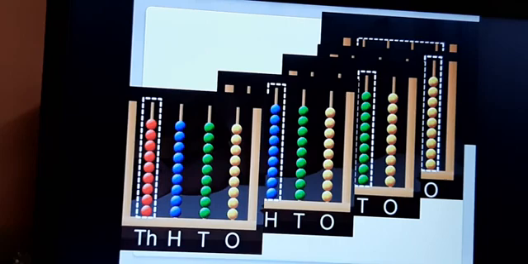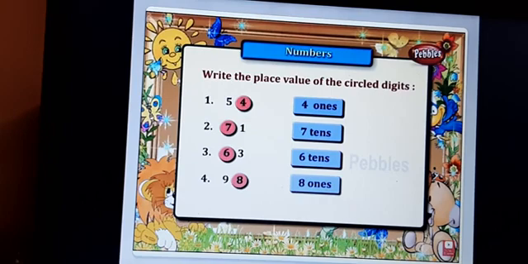Okay children, be clear about this concept. I'll show you some examples here. Write the place values of the circled digits. How to identify? For example, directly if the numbers are given. Till now, from your previous classes, you are clear up to 99. Right? So I'll show you some examples.